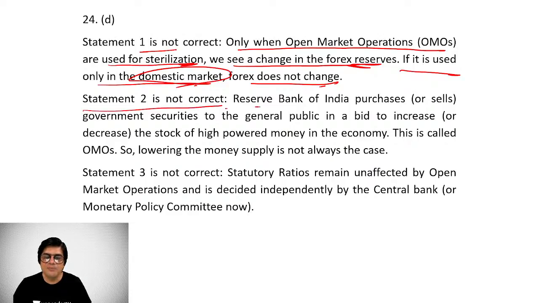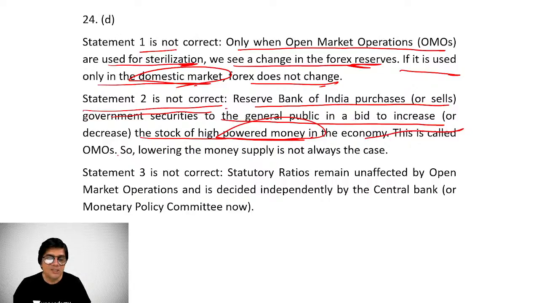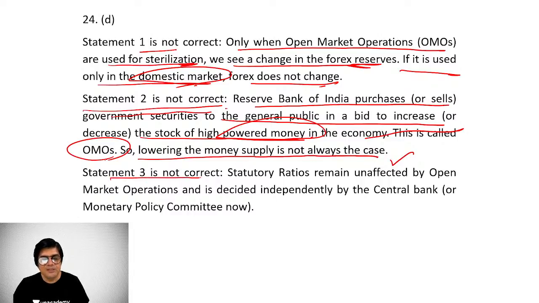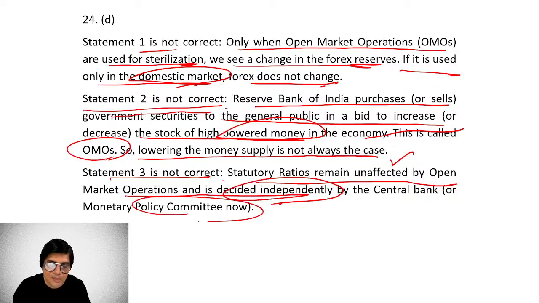Statement 2 is not correct because Reserve Bank of India purchases or sells government securities to the general public in a bid to increase the stock of high-powered money in the economy. This is called OMOs, open market operations. So lowering the money supply is not always the case, right? Statement 3 is not correct. Statutory ratios remain unaffected by open market operations. It is decided independently by the monetary policy of the Reserve Bank of India.